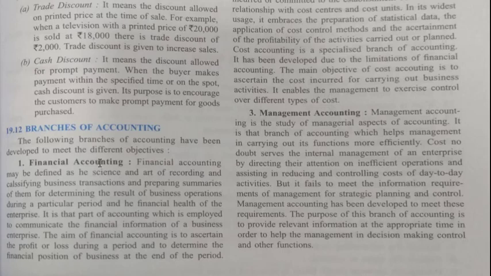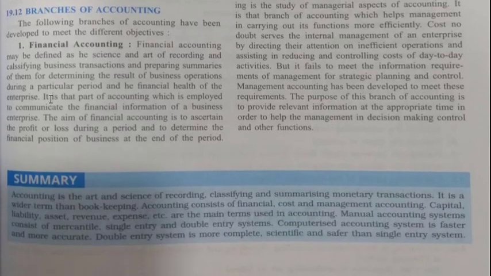Now branches of accounting. The following branches of accounting have been developed to meet the different objectives. Financial accounting. Financial accounting may be defined as the science and art of recording and classifying business transactions and preparing summaries of them for determining the result of business operations during a particular period and the financial health of the enterprise.